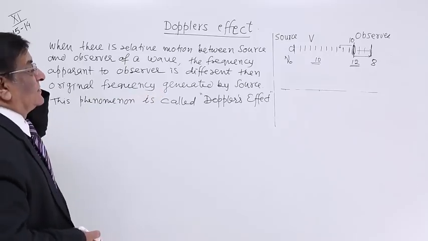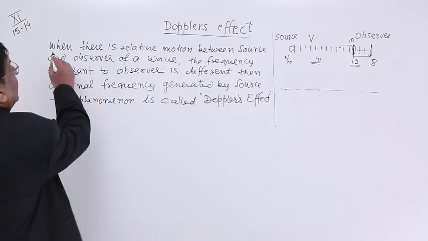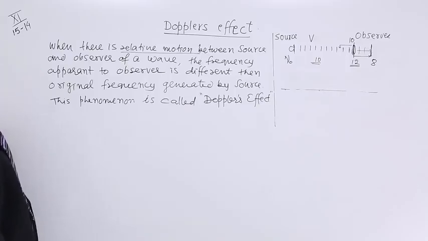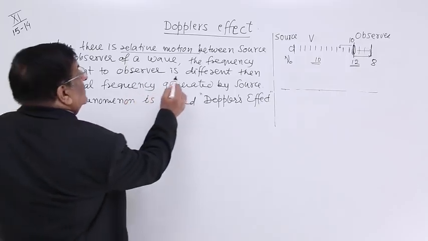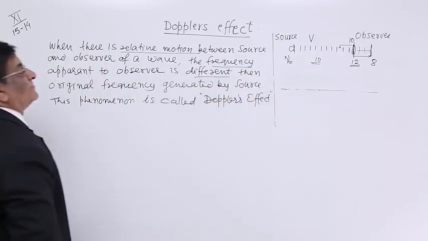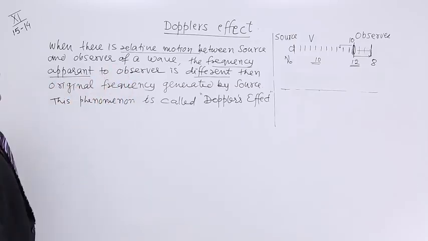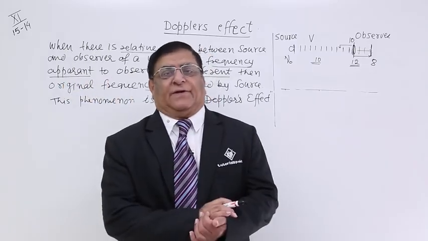This phenomenon is called Doppler's effect. What are the important words? When there is relative motion between source and observer, then the apparent frequency is different. Okay, so this is Doppler's effect.